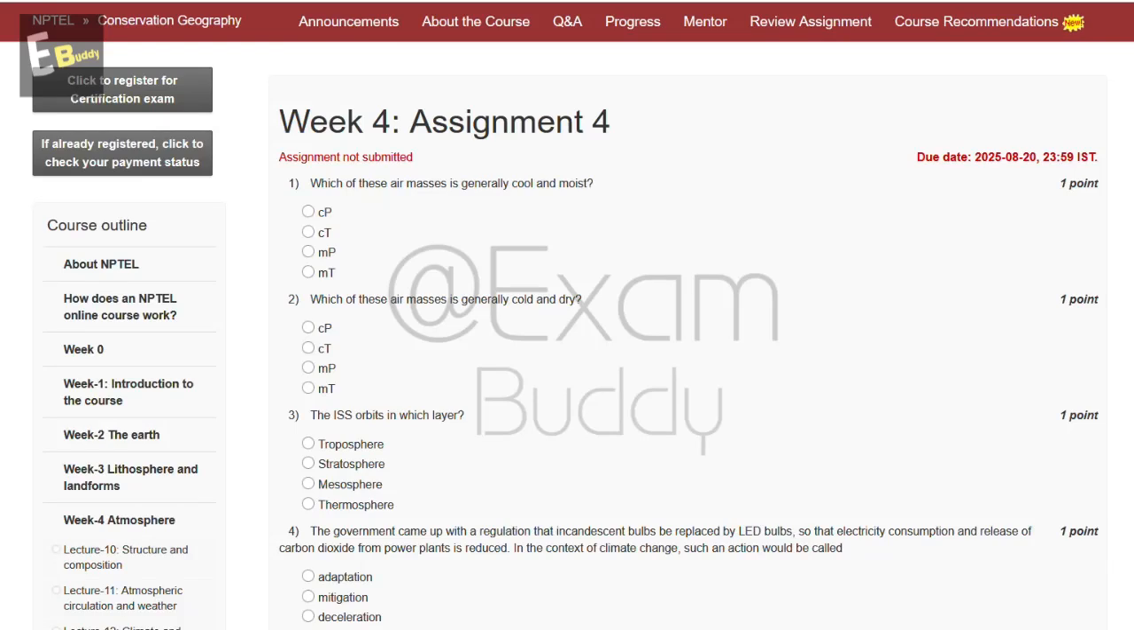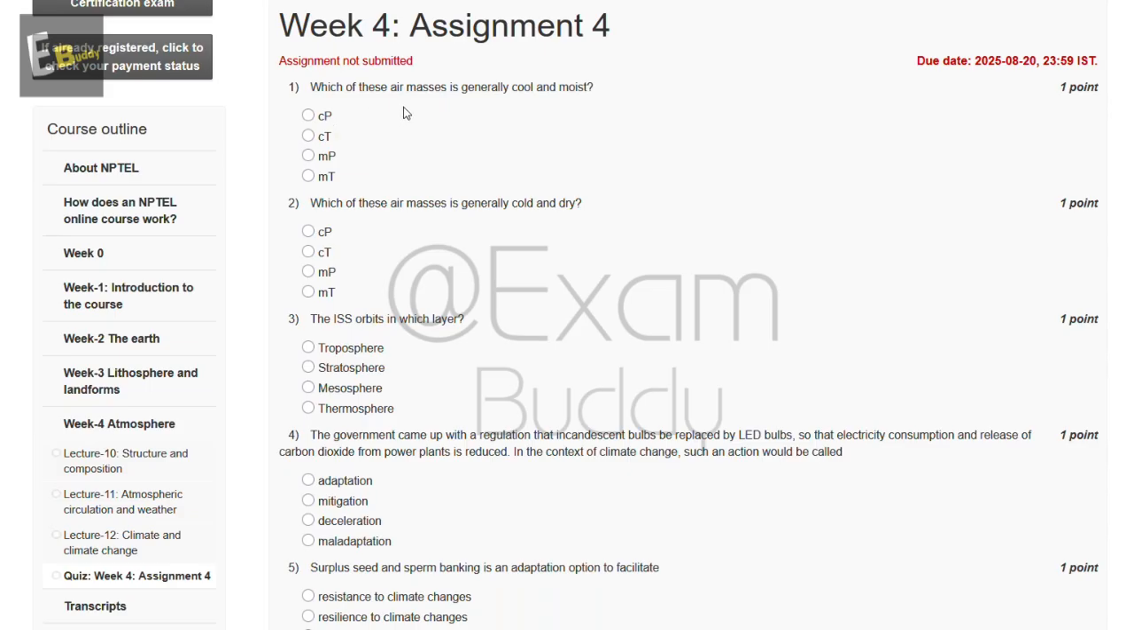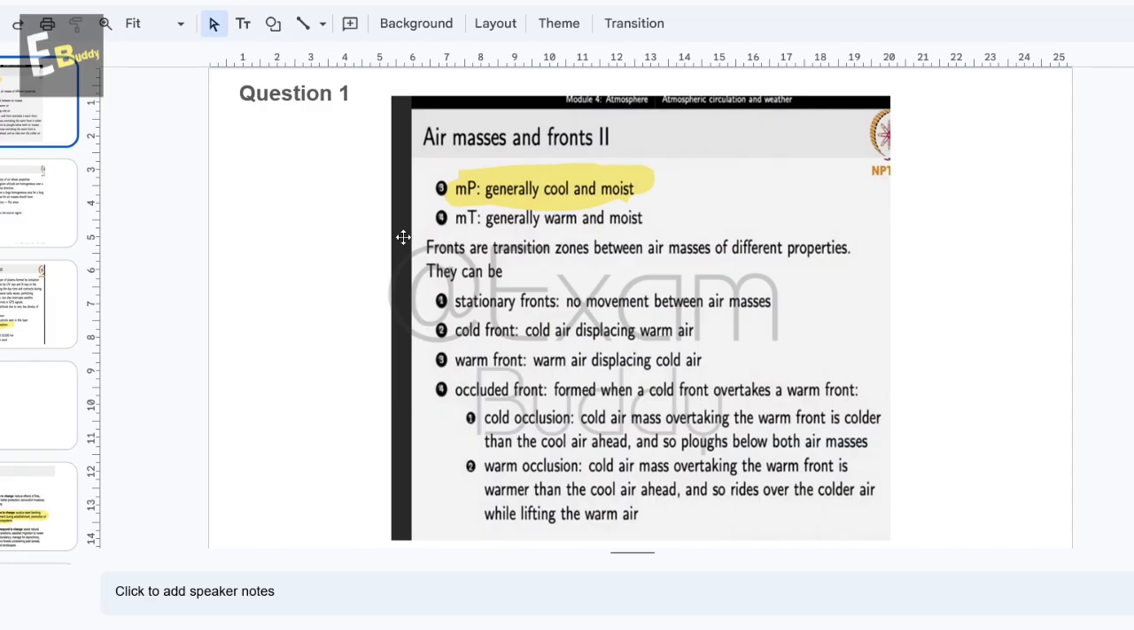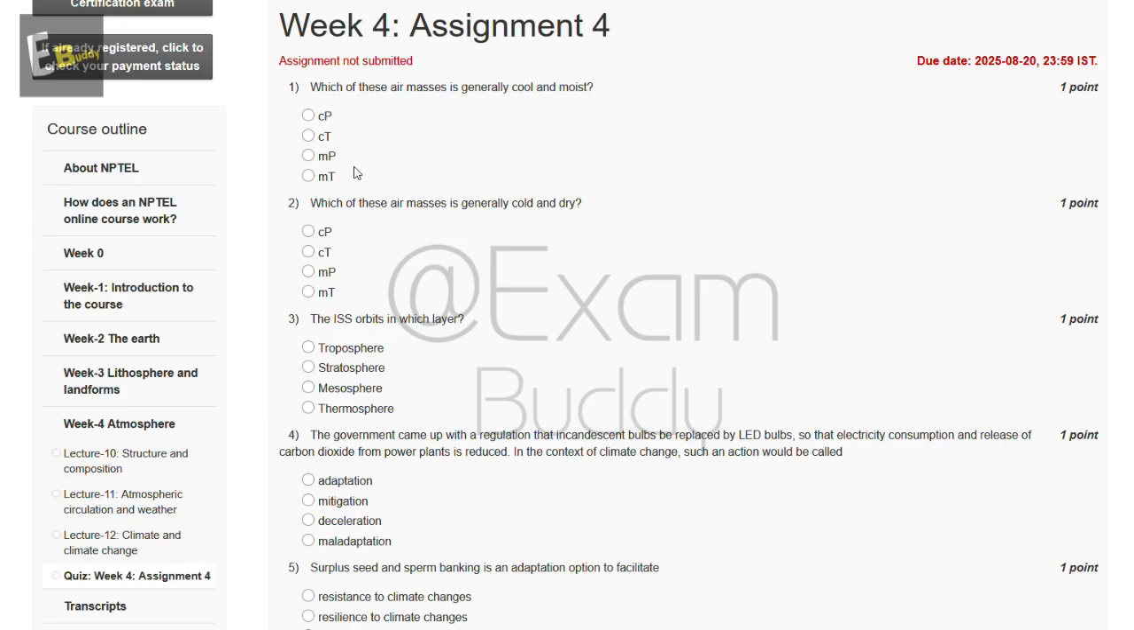Now let's do our assignment, Conservation Geography, week 4 assignment 4. So the first question is, which of these air masses is generally cool and moist? The options are CP, CT, MP, MT. Now let's check the answer of our first question. MP is generally cool and moist. So the answer of our first question is C, MP.